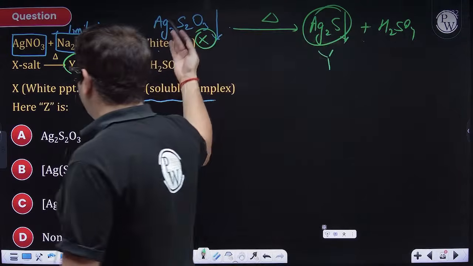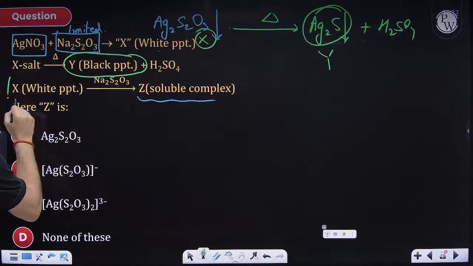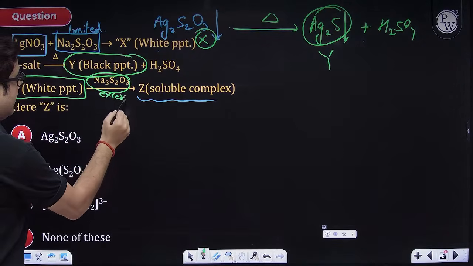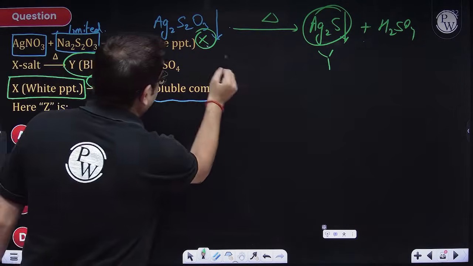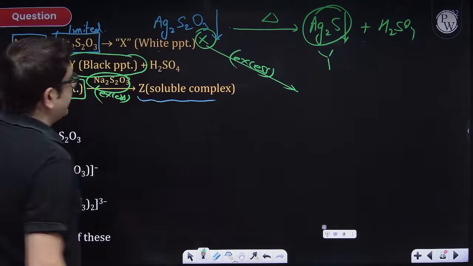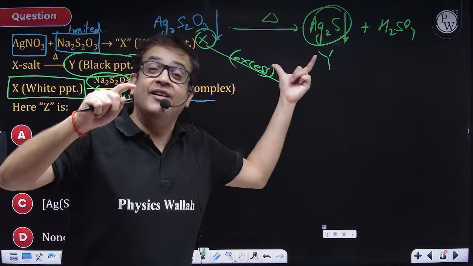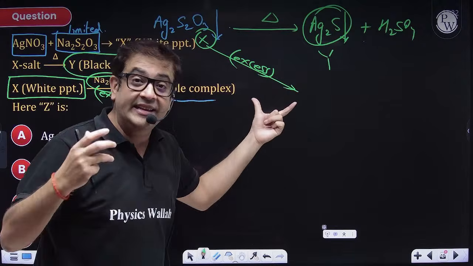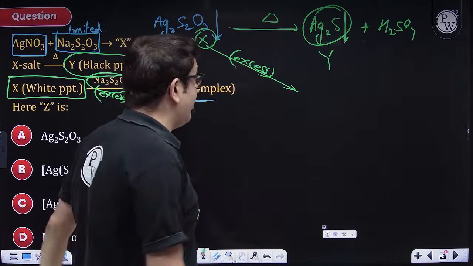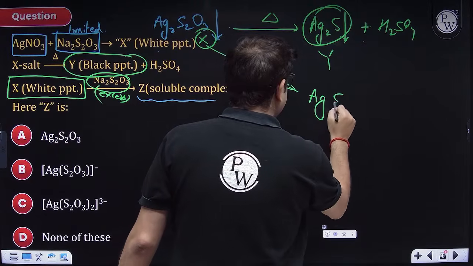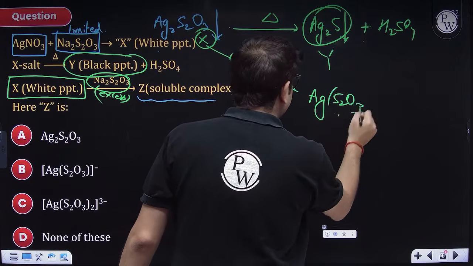Now, I'm not bothered with it. The question is asking me this white PPT when treated again with this. That means this is excess. So excess of the thiosulfate ions will bring silver, keeping the same oxidation state, but will make a soluble complex because these D block cations have empty orbitals, and those empty orbitals will allow this Ag to have more of the anions.